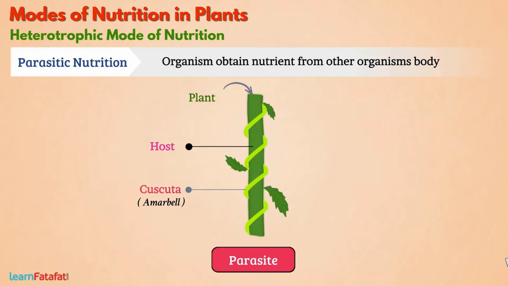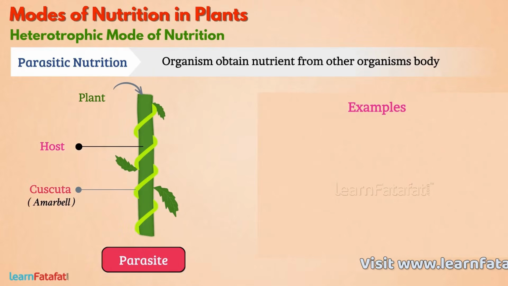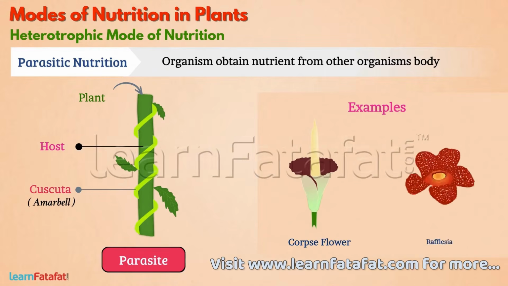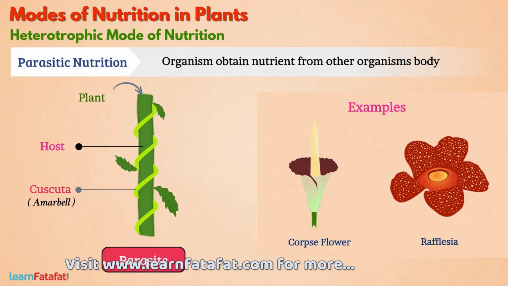Other examples of parasitic plants are corpse flower, Rafflesia, etc.